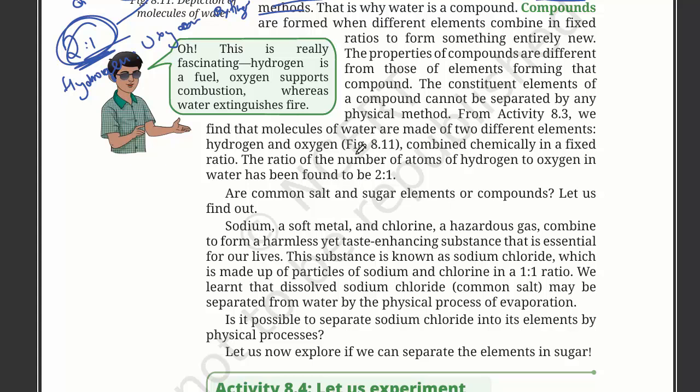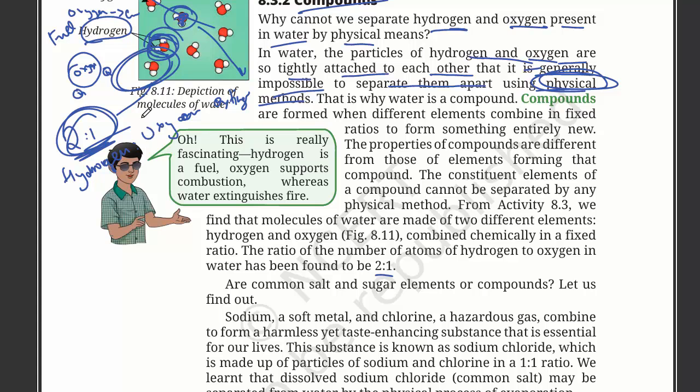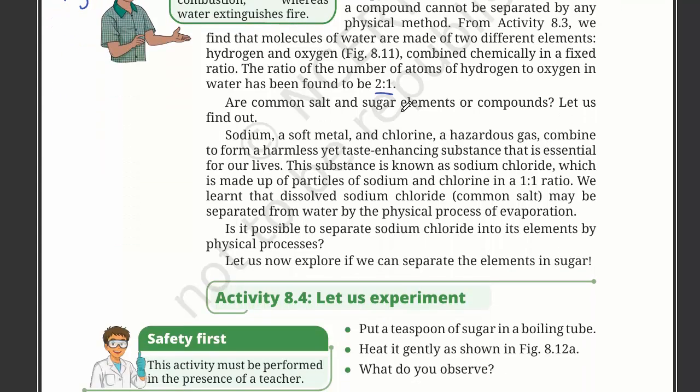The constituent elements of a compound can be found by a physical method. We find that water is made up of two different elements, hydrogen and oxygen, combined chemically in a fixed ratio. The ratio of the number of atoms of hydrogen to oxygen has been found to be 2 to 1. Are common salt and sugar elements or compounds? Salt and sugar, they both are compounds.